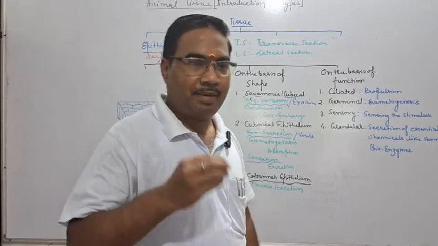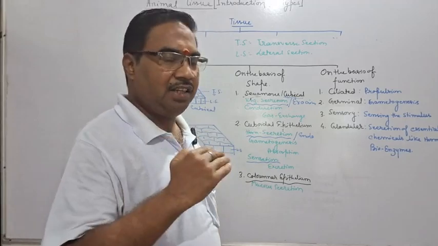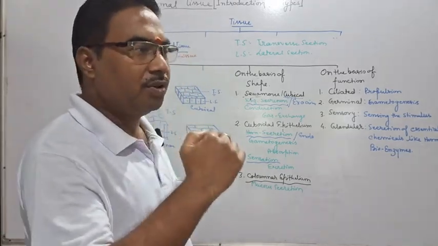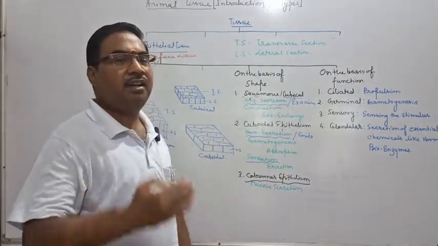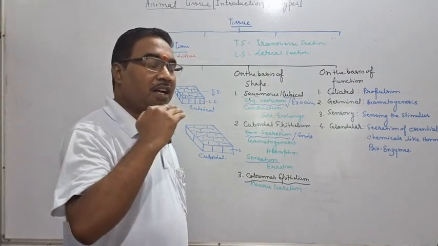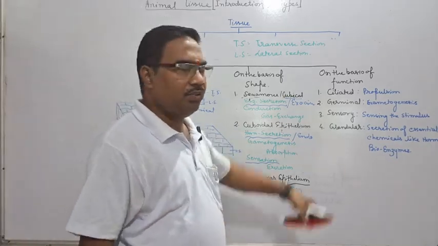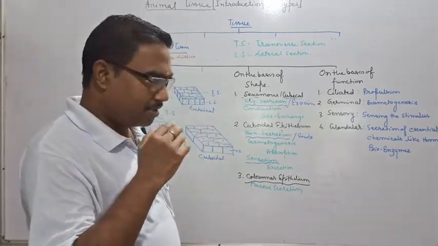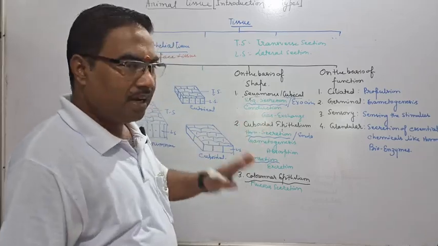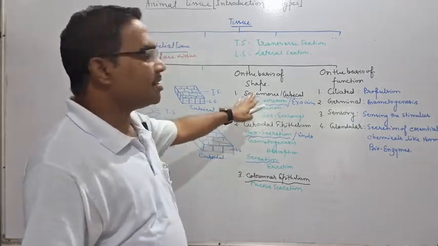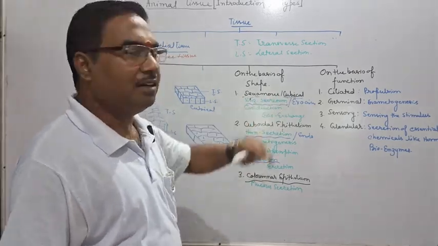Ciliated means the epithelium having cilia. Germinal means the epithelium which undergoes meiosis to form gametes. Sensory is the epithelium which senses in the sense organ. Glandular secretes either enzyme or hormone. But from myself, these three are sufficient to learn, because by these three we can learn the others.